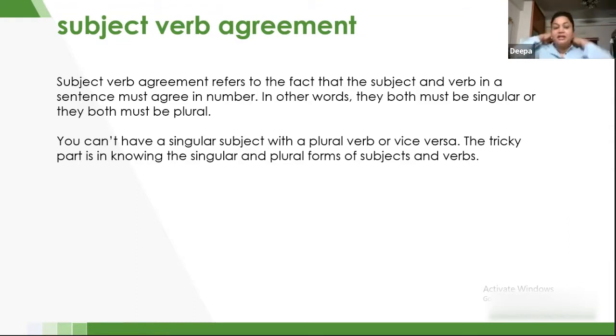When I was doing the verbs and the auxiliary verbs, I said that we were looking at singular and plural verbs. So this is how we are going to go. We'll keep going and then we'll understand it better. We cannot have a singular subject and a plural verb, or vice versa. We cannot say Sam are going to park. The tricky part is knowing the singular and plural forms of subjects and verbs.